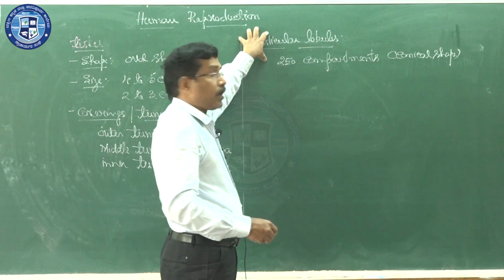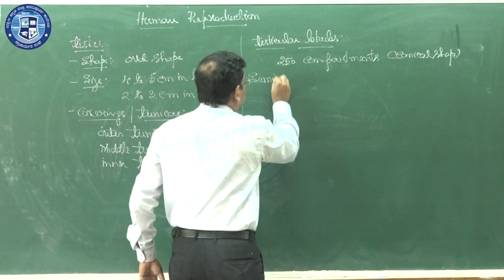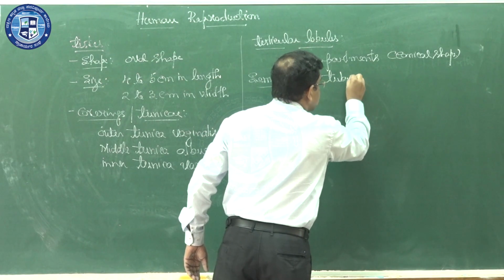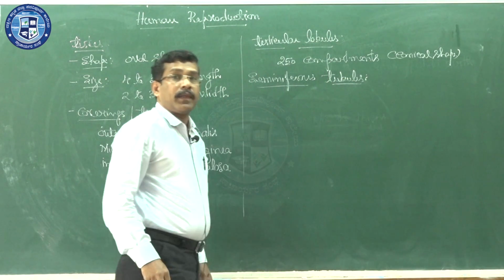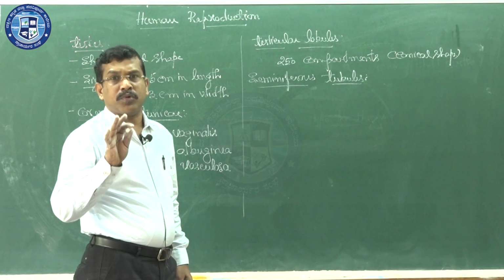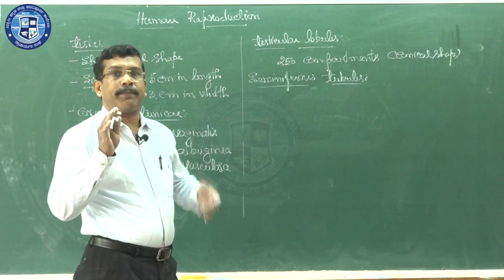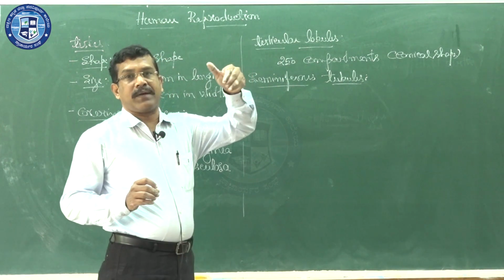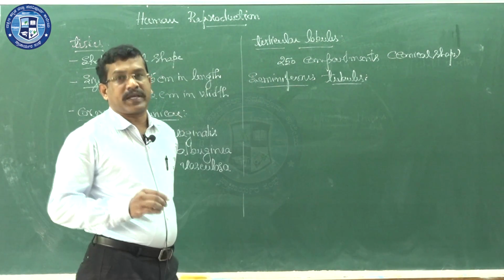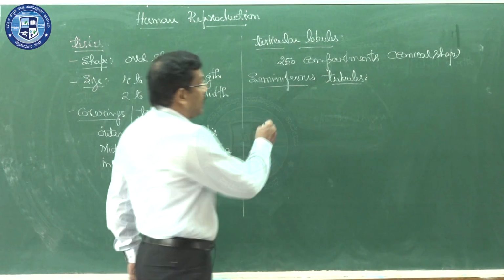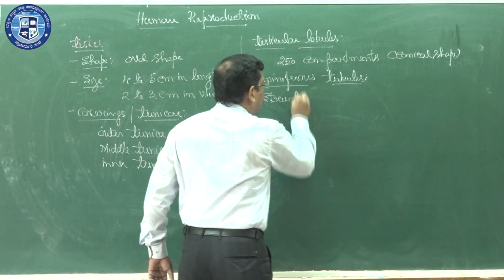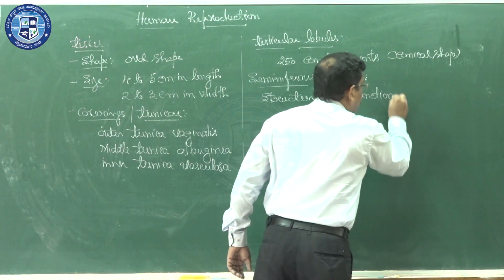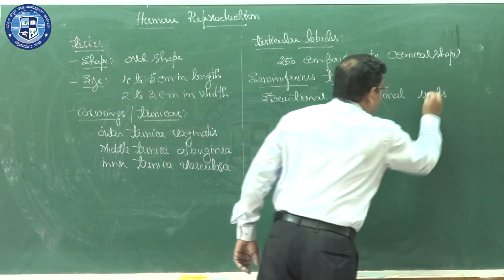Now, inside the testicular lobule, there is an important structure called the seminiferous tubules. I will not use the word uriniferous tubules, since uriniferous tubule is a word applicable to the kidney. Here I am talking about the seminiferous tubule. If a question comes in an MCQ examination or a board examination, what are seminiferous tubules? They are the structural and functional units of a testis.